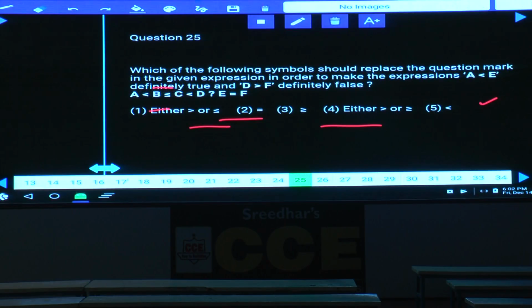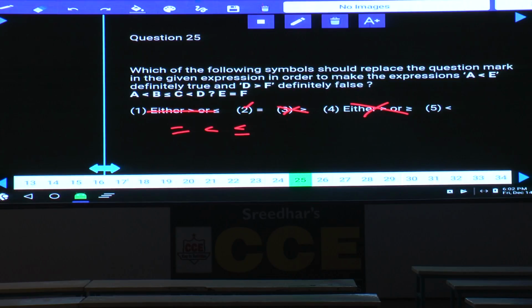Then 25, coded inequalities. A lesser than E true, D greater than F is false. A lesser than E. A lesser than E means between A and E, what is the symbol that has to be there? Either equal to or lesser than or equals to. All these three were fine for A lesser than E. Choice 1 is ruled out, it cannot be greater than. Yes, it can be equal to, 3 is ruled out and 4 is ruled out. Now we are left with equal to or lesser than.